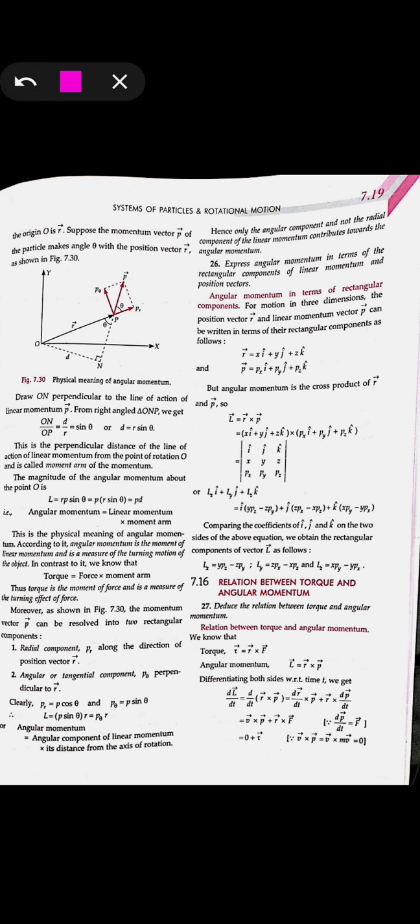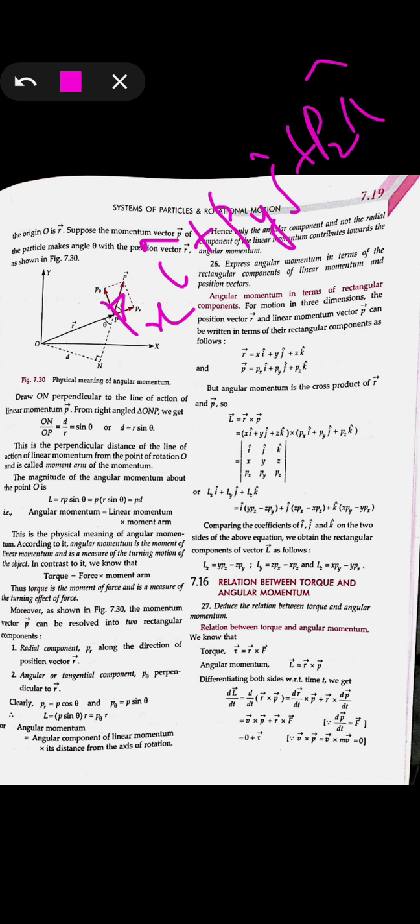In terms of rectangular components, on resolving P, it will be Pxi plus Pyj plus Pzk. These are the three rectangular components of the momentum, along i, j, k. And R we can take as xi plus yj plus zk, because it is distance itself, so we don't have to write it as rx, ry.